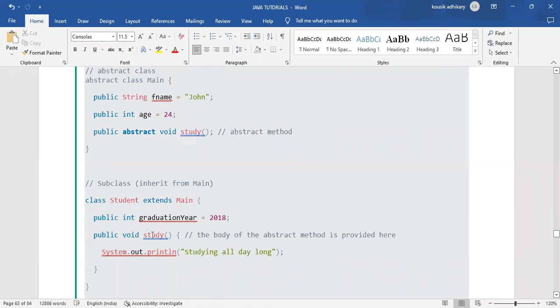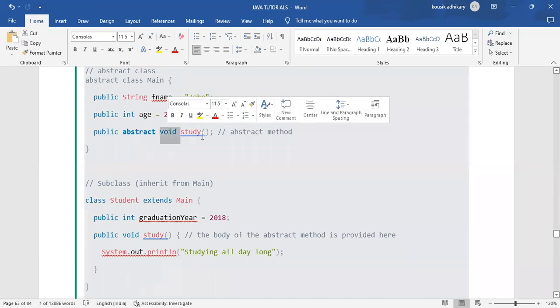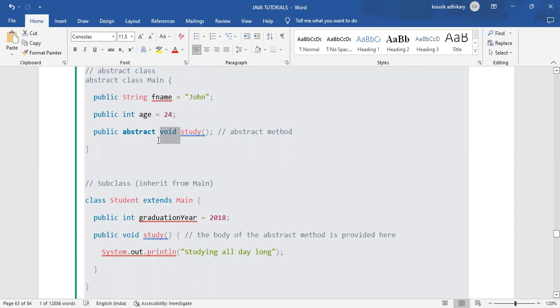Actually, we are not calling. That abstract method doesn't have any body, because this is an abstract class, and an abstract method can only be used by its subclasses. Within the subclass of that abstract class we can use that abstract method, and we can give some values to that method.